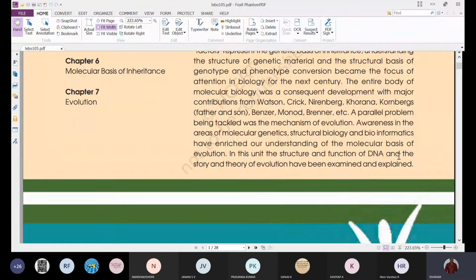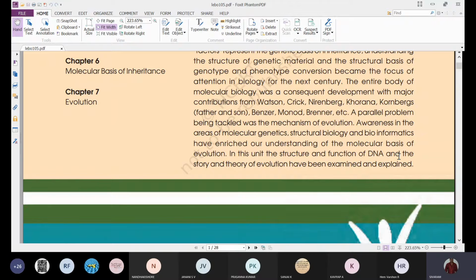And next, structural biology. That means how genetics helps in determining the structure of an organism. That structural biology also started. And next, bioinformatics. That means here biology is integrated with computer science. What is the importance of knowing computer science in relation to biology? That will come under bioinformatics.